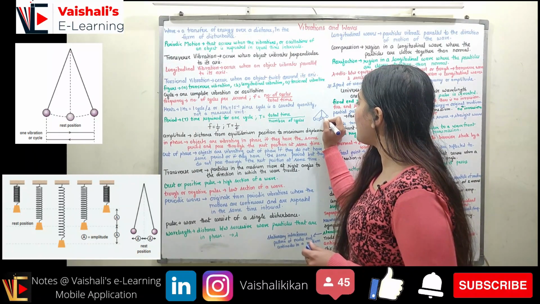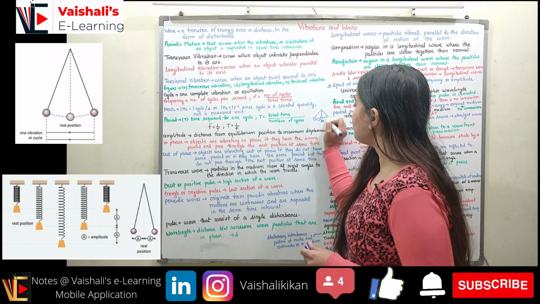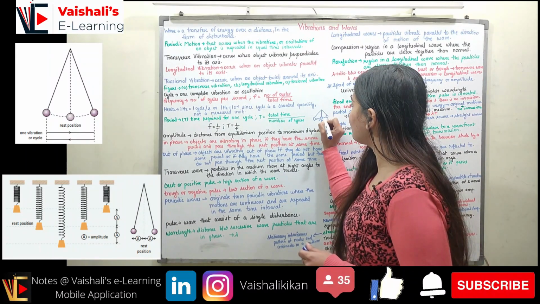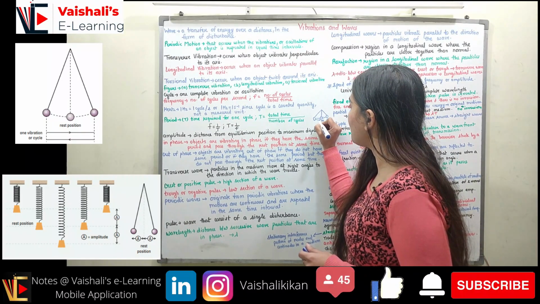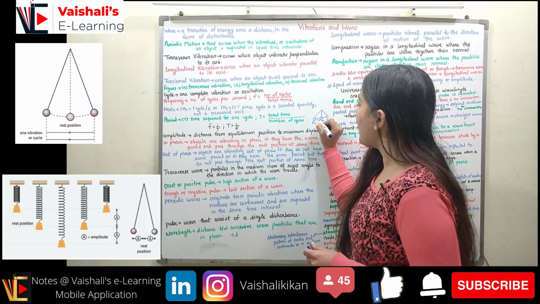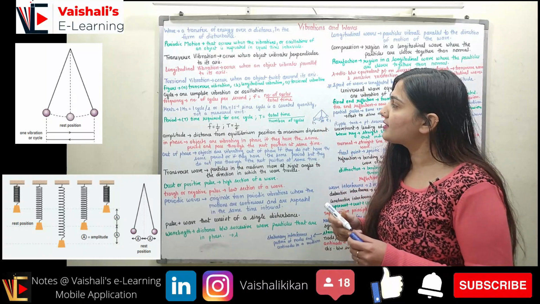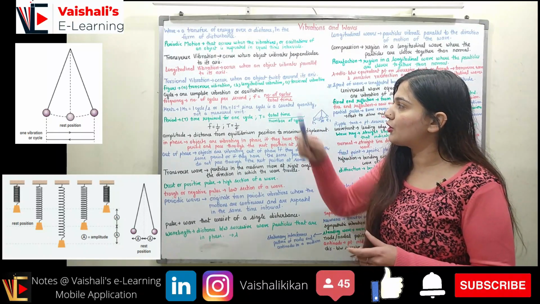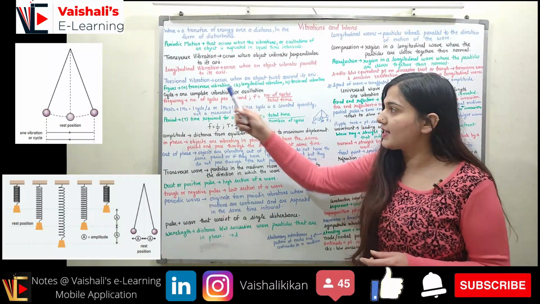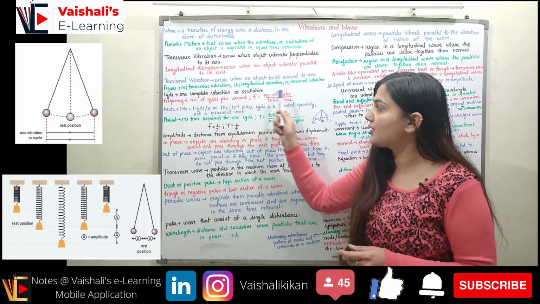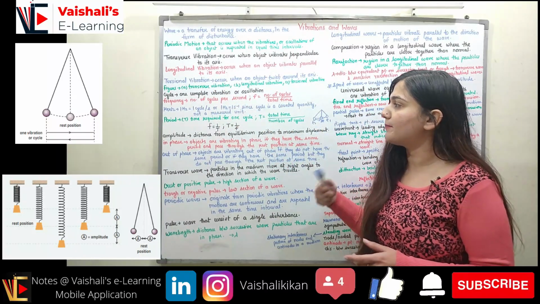So this is one complete cycle: from mean position to first extreme, and from first extreme to again mean, from mean to the second extreme, and from second extreme to again mean. So this full cycle is the one complete vibration, or I can say one complete oscillation. Cycle, I can say, is one complete vibration, or here we have one complete oscillation.